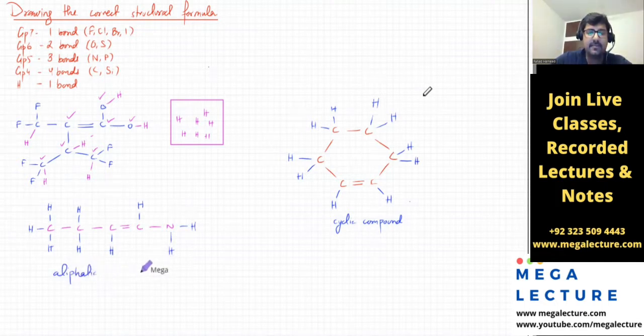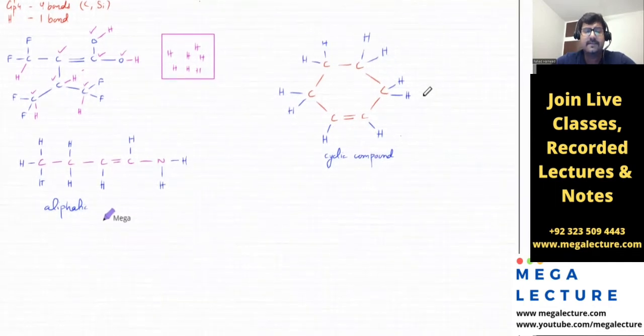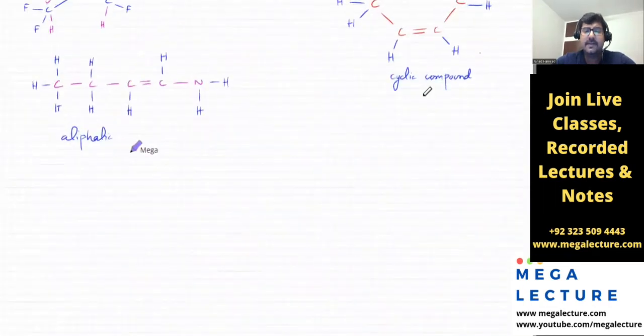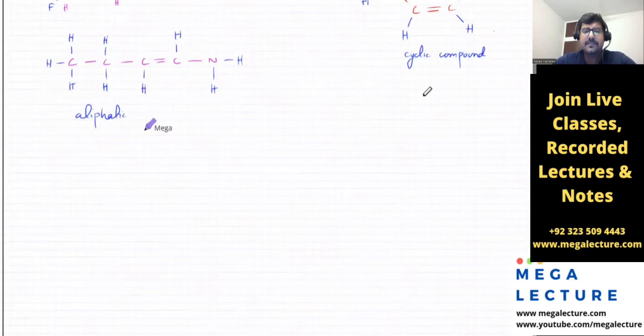Aliphatic means that it's not cyclic. It's the opposite of cyclic. It's in a chain form, like a long chain. And these organic molecules could have lots of atoms. Now, we're going to start with the first one.